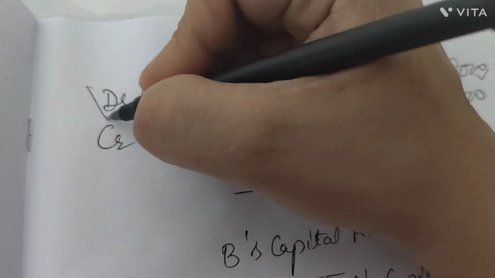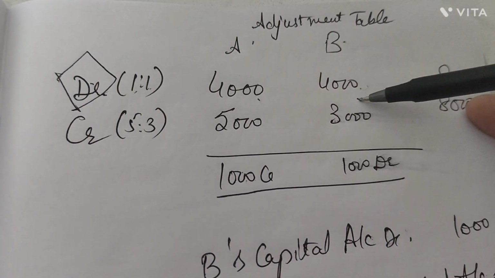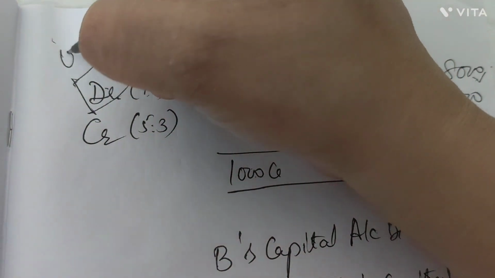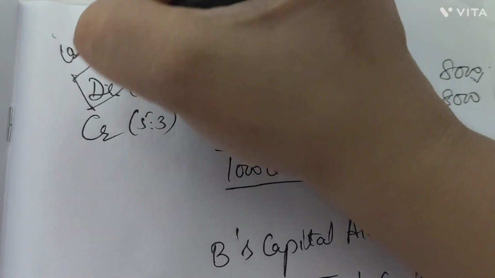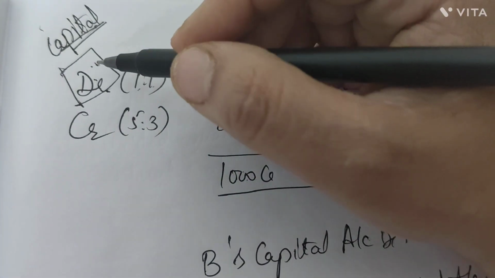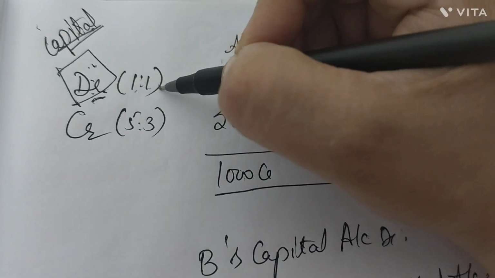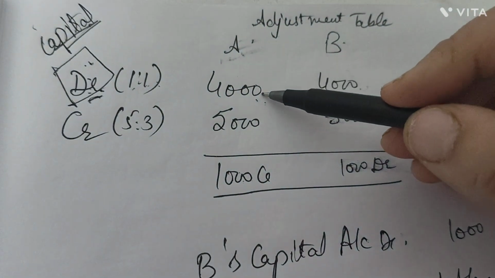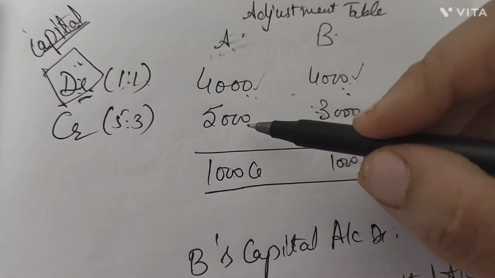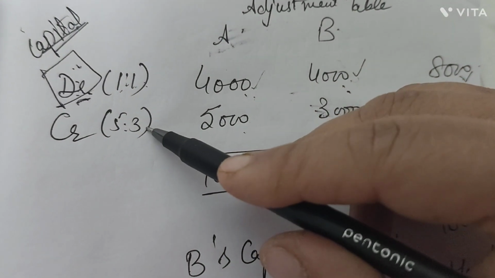Now the question is why I put a debit over here? Because this profit which was already distributed was distributed in the wrong ratio. So you have to check it from the capital account point of view. If the profits were given wrong, now we have to receive back the profit. So these profits need to be debited in the capital account. That's why these equal amounts have been debited. On the other side, what was the right profit? 5,000 and 3,000. It should go in the ratio 5 is to 3. I have told you the calculation.